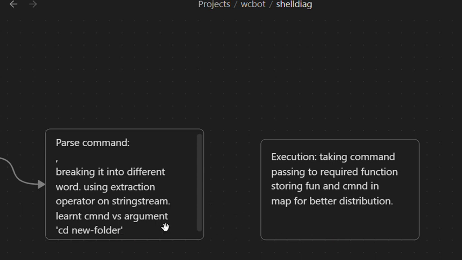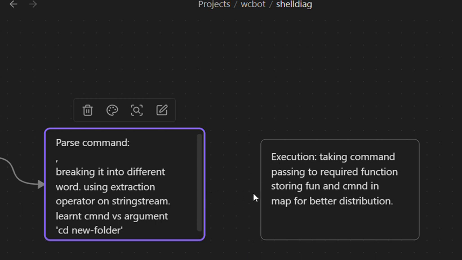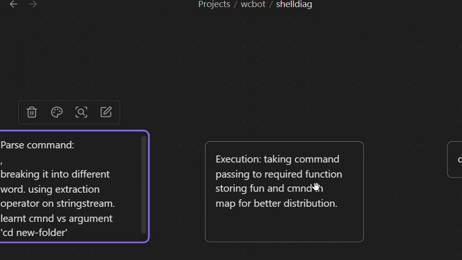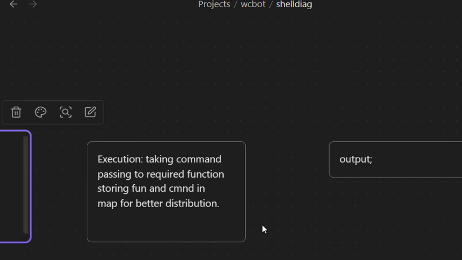And then we take the input, the command. Now we know what we have to do. We have to change the directory, it is written cd. Then we take the command and now comes the execution part. We pass the command to the function which we call the execute function. The execute function takes the command and performs that one function. If it's the hello function, it runs hello, or if it's change directory, it changes directory. That function will simply run.